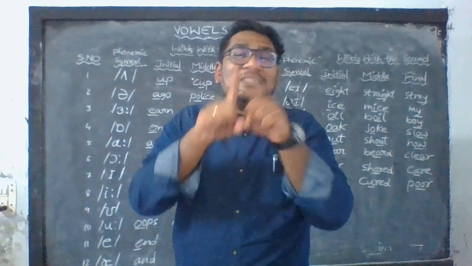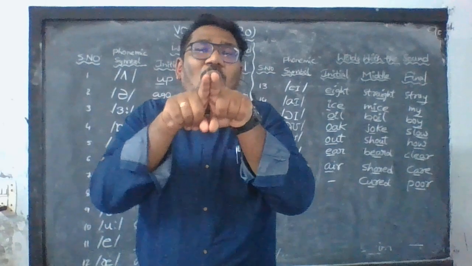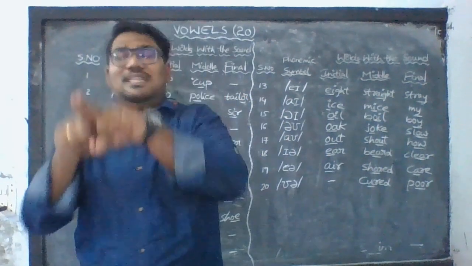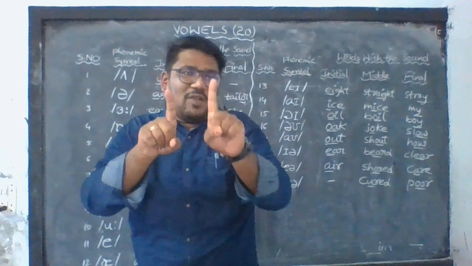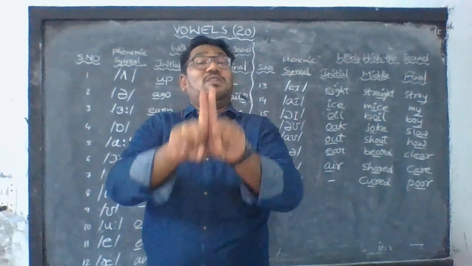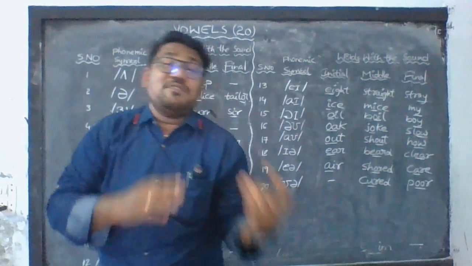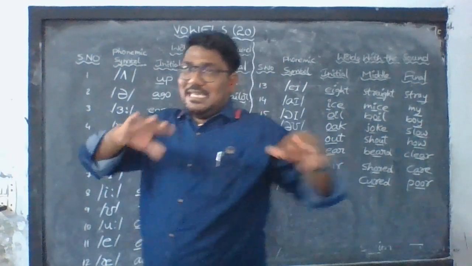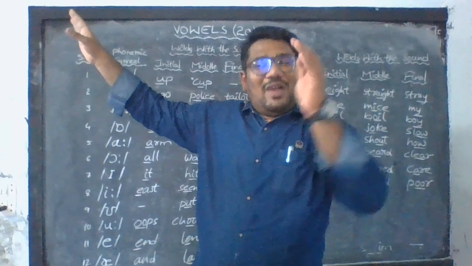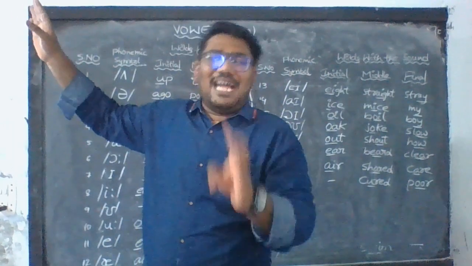When they are made, each one starts on one vowel sound and then finishes on another. One will start with one vowel sound and the other will end with another vowel sound. Whereas in a pure vowel, there is only one vowel sound that starts and finishes the same.